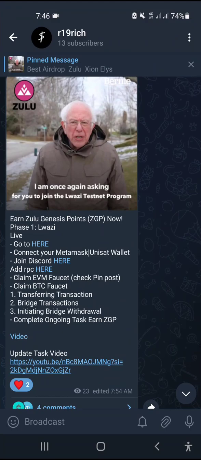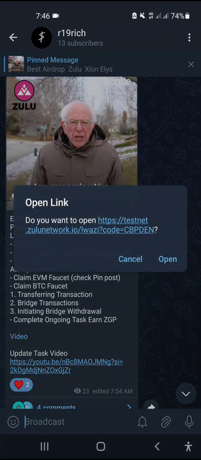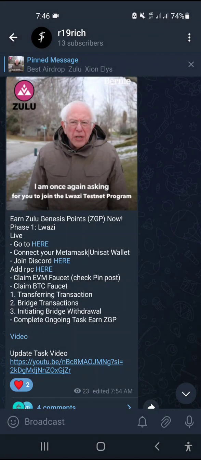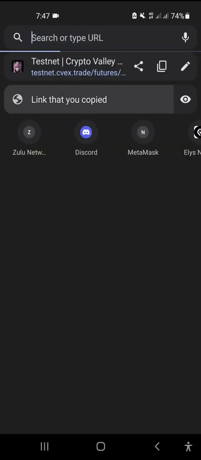What you need to do after that, you just click on this, go to here and open your browser, whatever extension browser you have. Let's say I copy that and paste here. That will open.